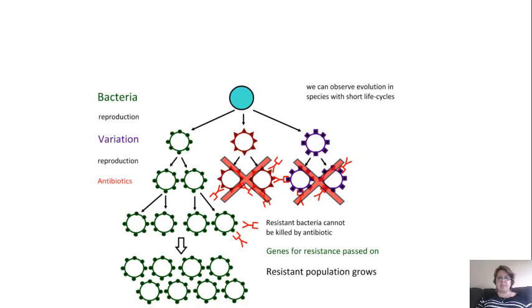And then with the resistant bacteria, you take more antibiotics because you're still sick, but the antibiotics don't work. So the genes for the resistance are passed on, and the population continues to grow and grow. And so this population of bacteria is now resistant to the antibiotics we have used.